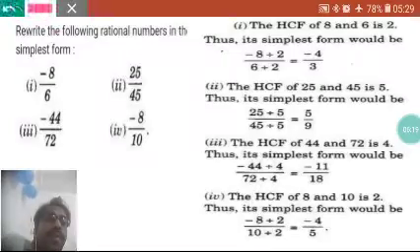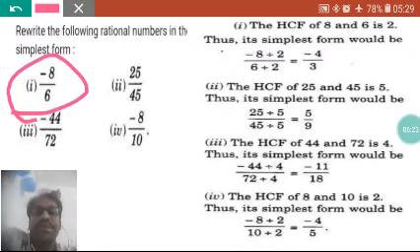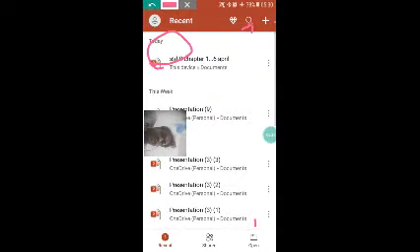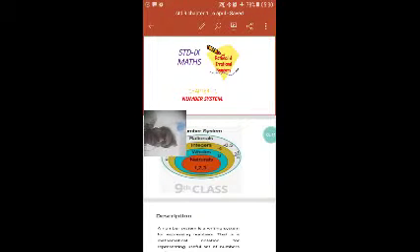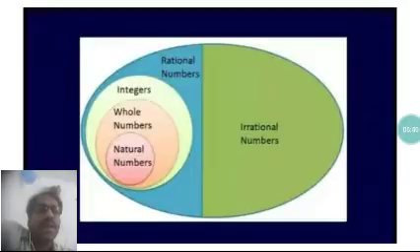Suppose I take -8 by 6. I have to find the simplest form of this number. So what I will do, here is the process. I will find the HCF of 8 and 6. And what is the HCF? 2. The HCF is 2. So here is that example.